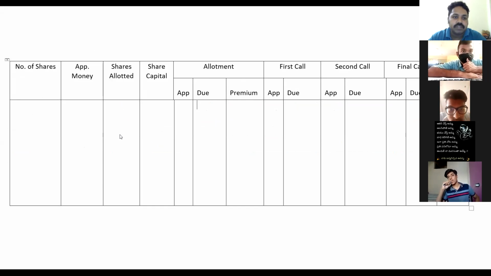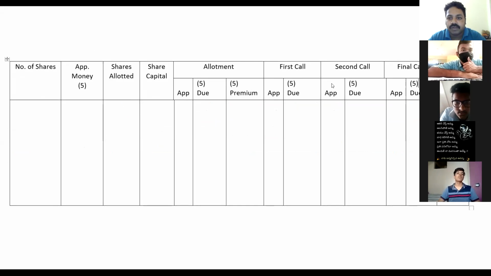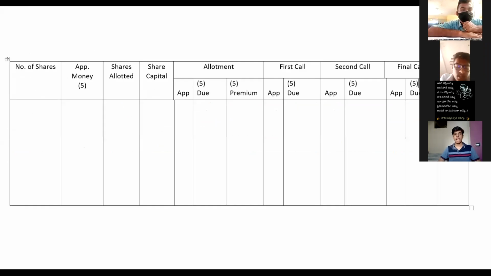So now I'll distribute. Application money is 5 rupees, allotment is 5 rupees, premium is 5 rupees, first call is 5 rupees, second call is 5 rupees, and final call is 5 rupees. Got it? Up to here clear now? Yes, I have distributed according to that.